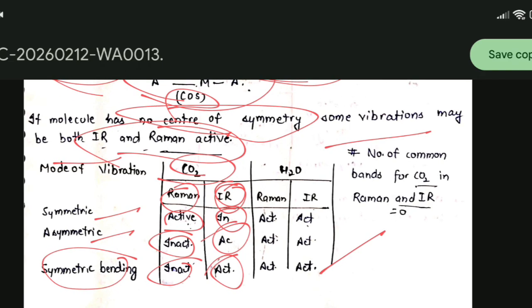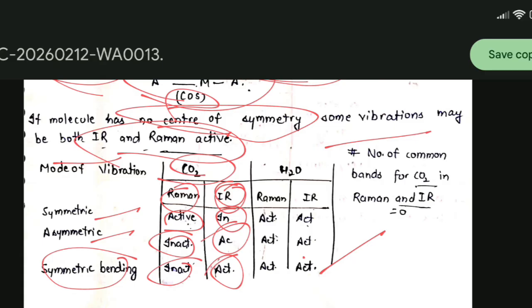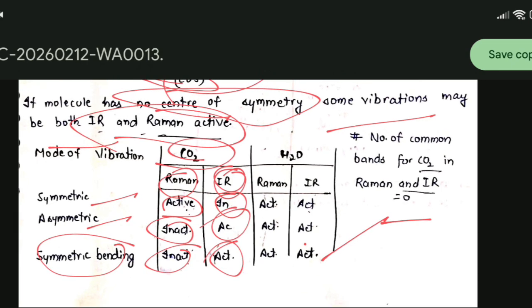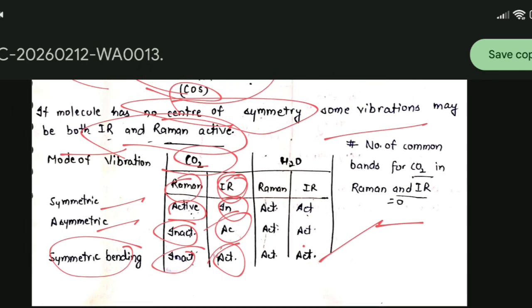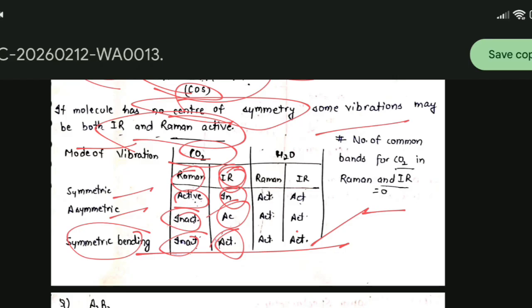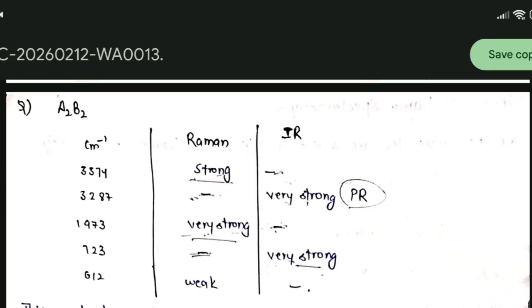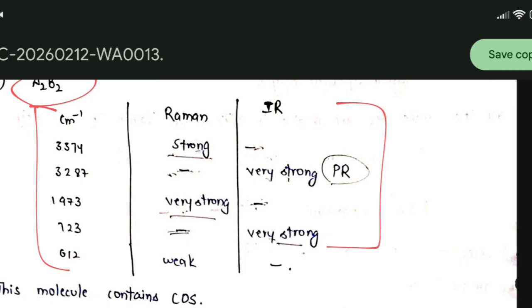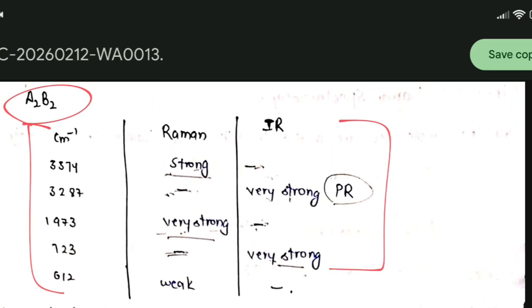Okay, the number of common bands for CO2 in Raman and IR is equal to 0, because its Raman active modes will be IR inactive due to the presence of symmetry. Understand? Now we will do a question on this. There is a molecule A2B2. We are given the data. We have to tell the shape of the molecule.